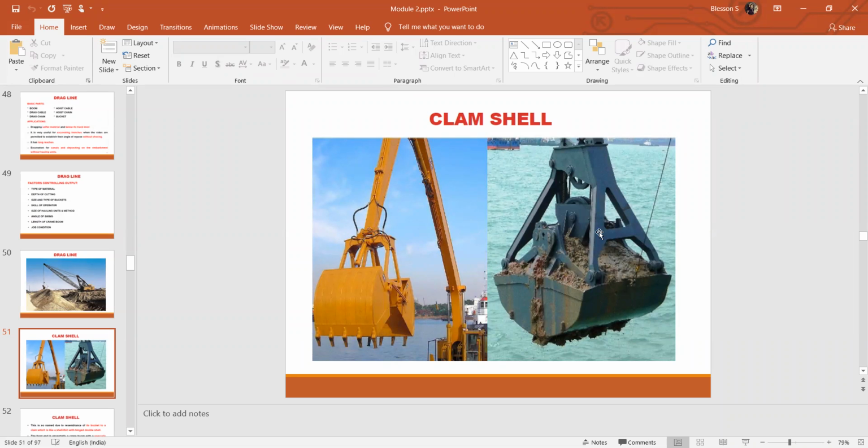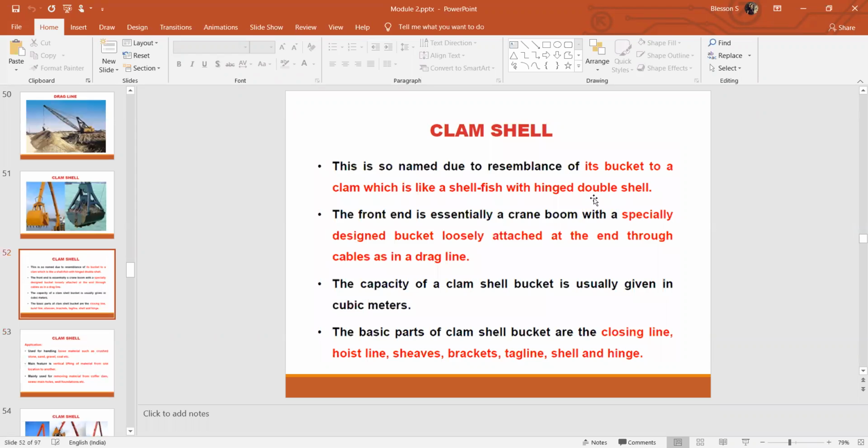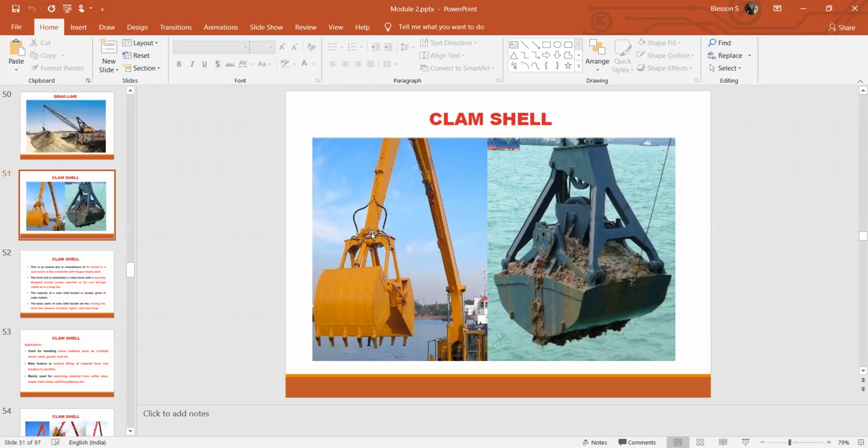So understood. The double-edged bucket is opened. Then it is forced to the area where it has to be excavated. The teeth of this bucket penetrate into the ground, and then the buckets are closed so that the material gets excavated and stuck inside the bucket. And then the bucket is lifted using the boom and the hoist, right? Then it is hauled to the place where it has to be deposited.